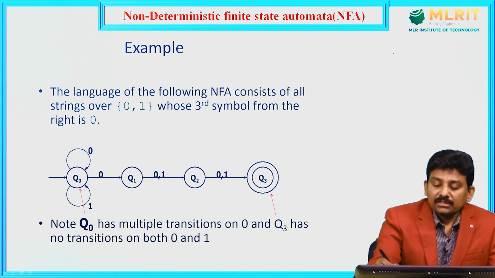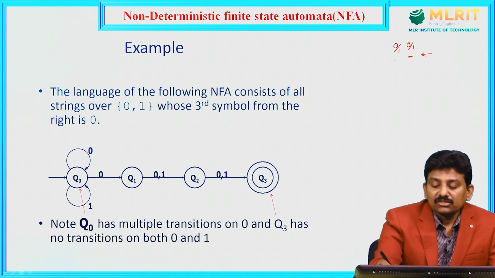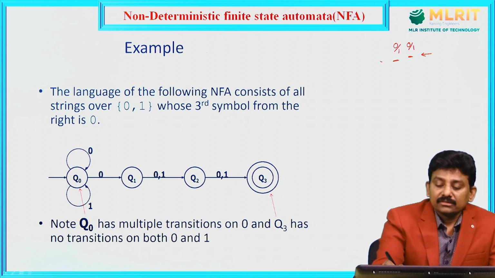So, we have a string, last symbol right hand. The last symbol is either 0 or 1. From right hand, last but one is 0 or 1. But the third symbol from the right hand, that must be 0.